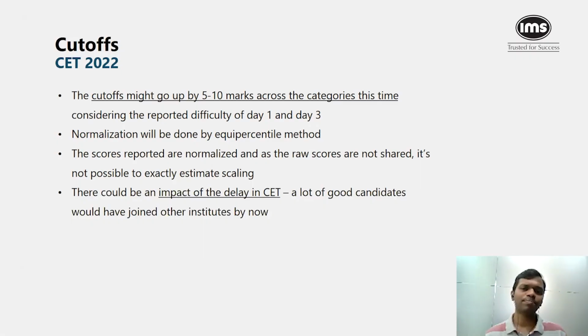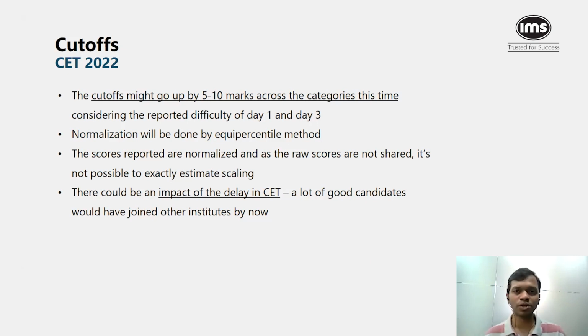Also, there could be an impact of the delay in CET itself. A lot of good candidates would have joined other institutes by now, and that also changes a lot of things in the equation. Last year, what happened was we were hoping that CET was going to be conducted in April, May, June, and so on, and there was no clarity whatsoever. But this time, because the CET was delayed last year, a lot of people I know have already joined some institutes and are taking CET just for specific colleges.